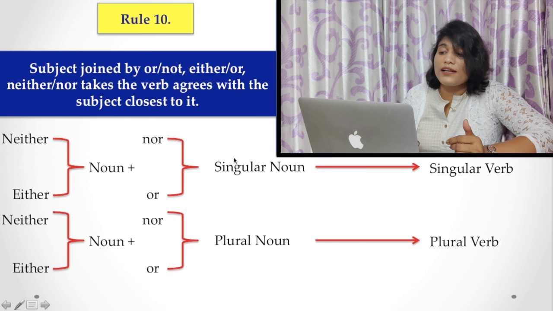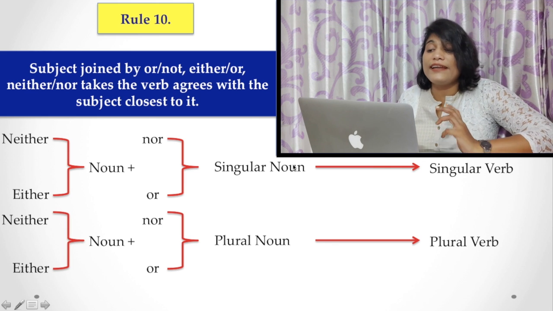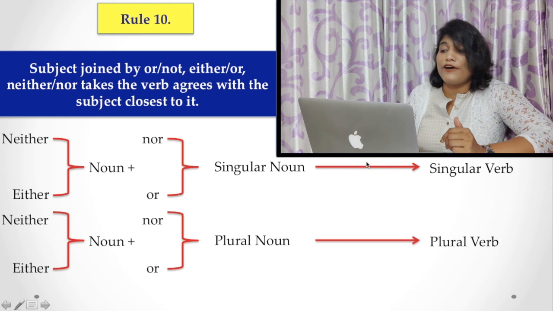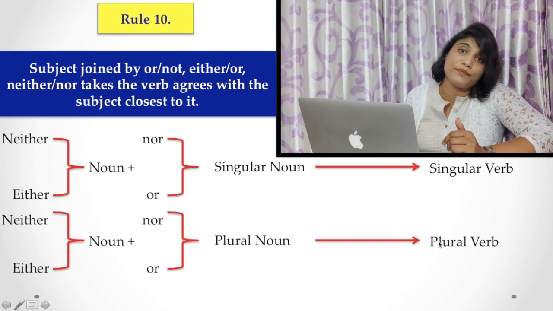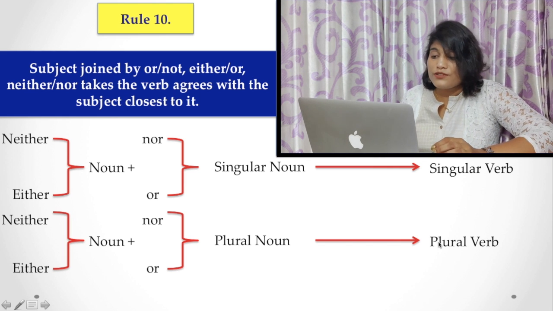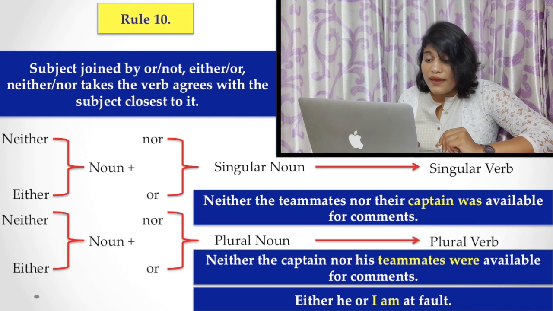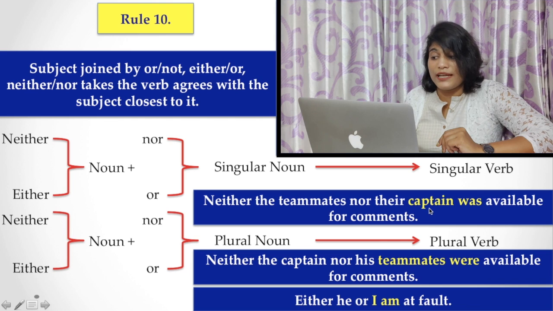So you must choose the verb based on which subject is closest to it, and the agreement is based on that. If it is a singular noun, the verb is singular. If it is a plural noun or pronoun, the verb must be plural. So let's see the examples and you can understand more quickly. Here, neither the teammates nor their captain was available for comments.